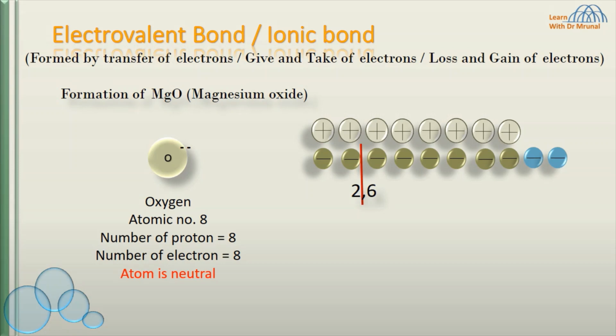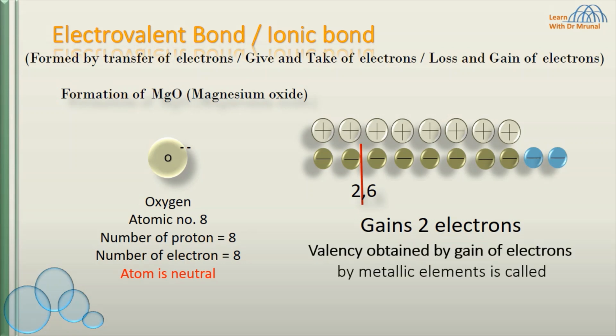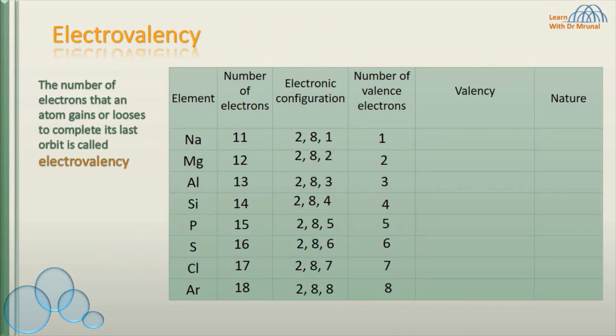Since oxygen atom gains 2 electrons to complete its octet, its valency is 2. Valency obtained by gain of electrons by non-metallic elements is called negative electrovalency. The number of electrons that an atom gains or loses to complete its last orbit is called electrovalency.